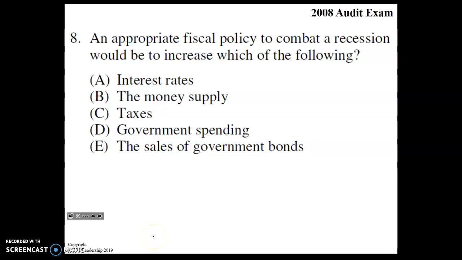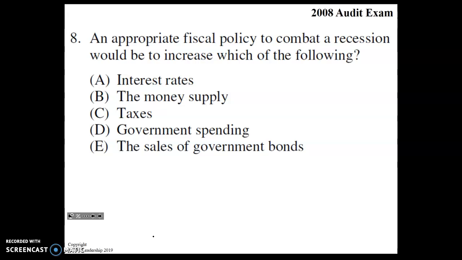Alright guys, these are just some additional practice questions about fiscal policy and understanding if you know what it is. Pause it when you want, and I'll try to explain things as best as I can and try to fill in some gaps. Number 8 here says, an appropriate fiscal policy to combat a recession would be to increase which of the following.